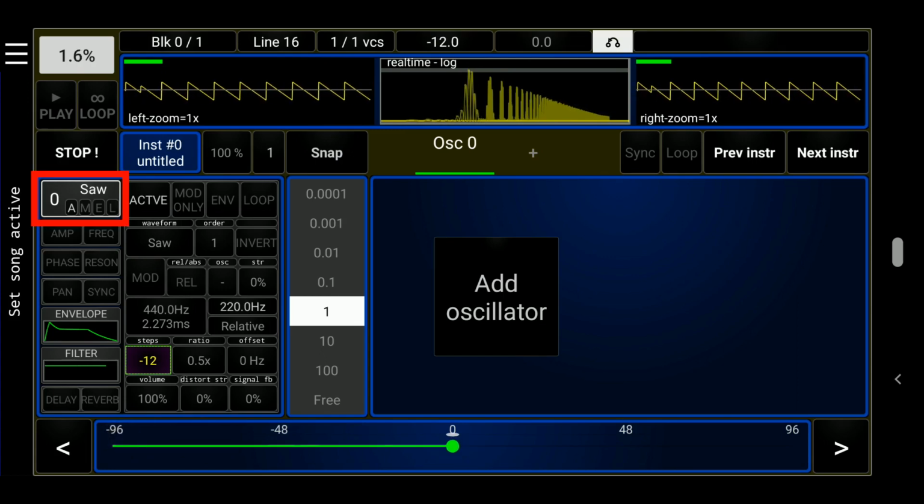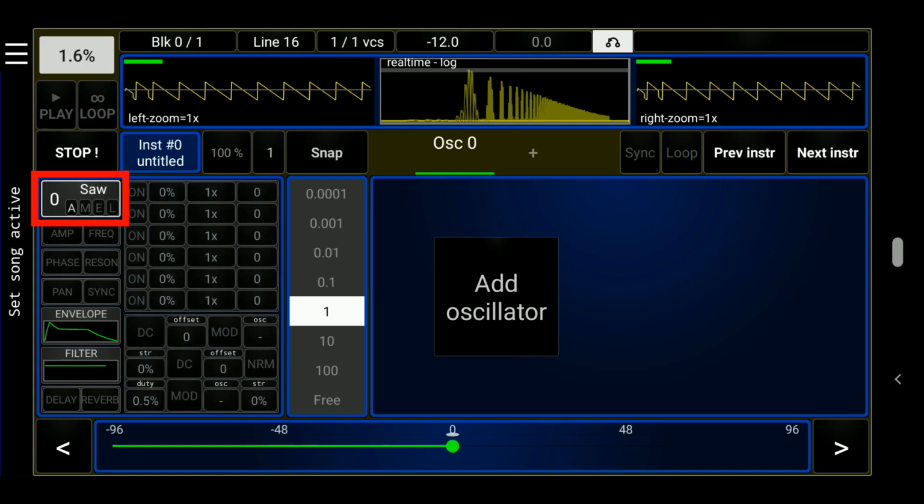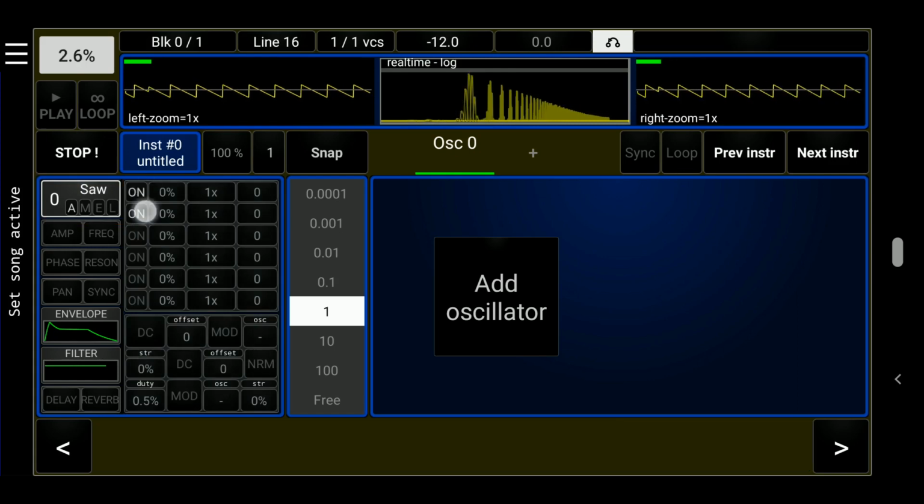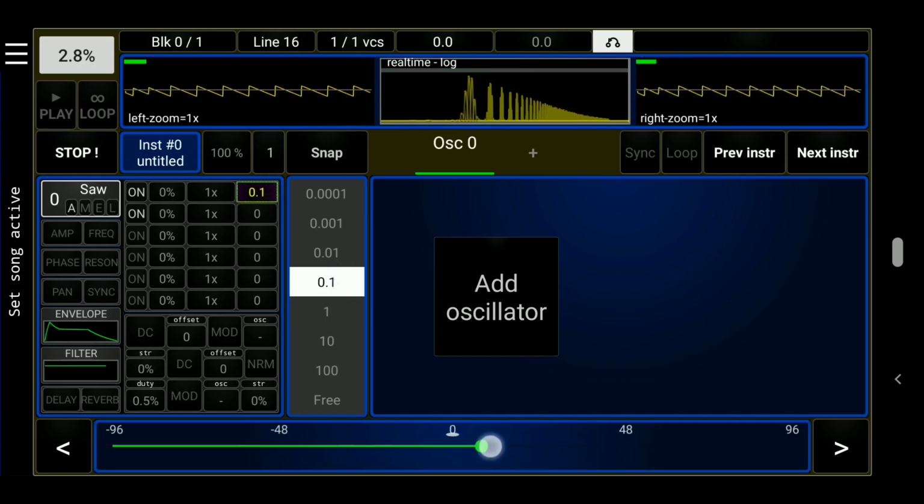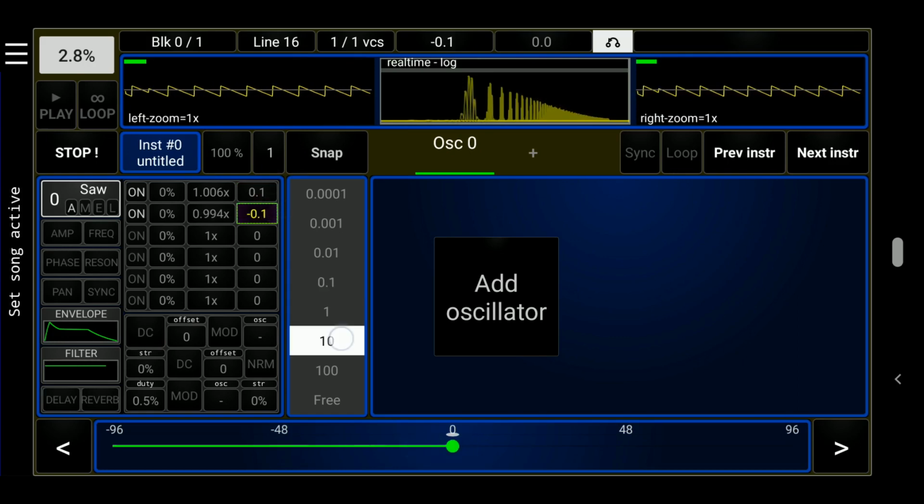If we tap on the mini status summary of the oscillator in the top left, we can access the second panel of general settings and add some detune to the oscillator. We'll change the snap setting to 0.1 for the step setting. And then we'll change the snap setting to 10 for the level.